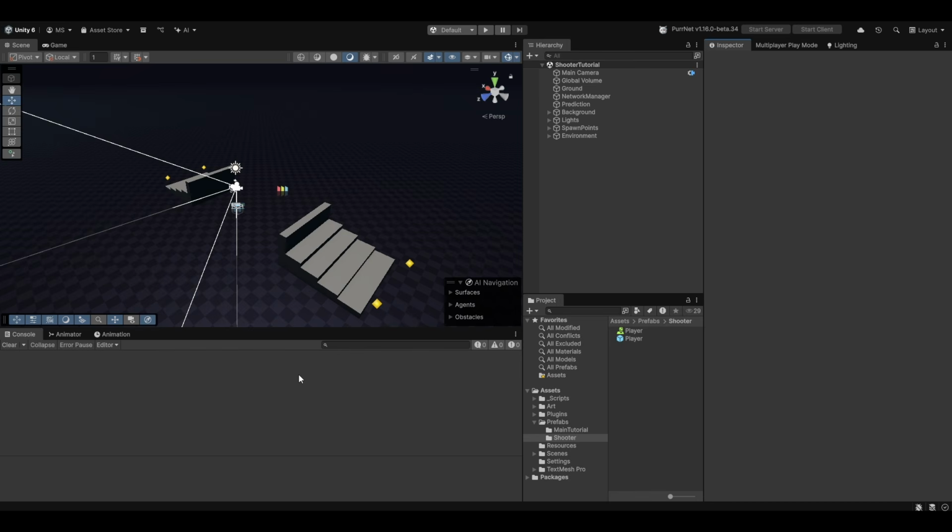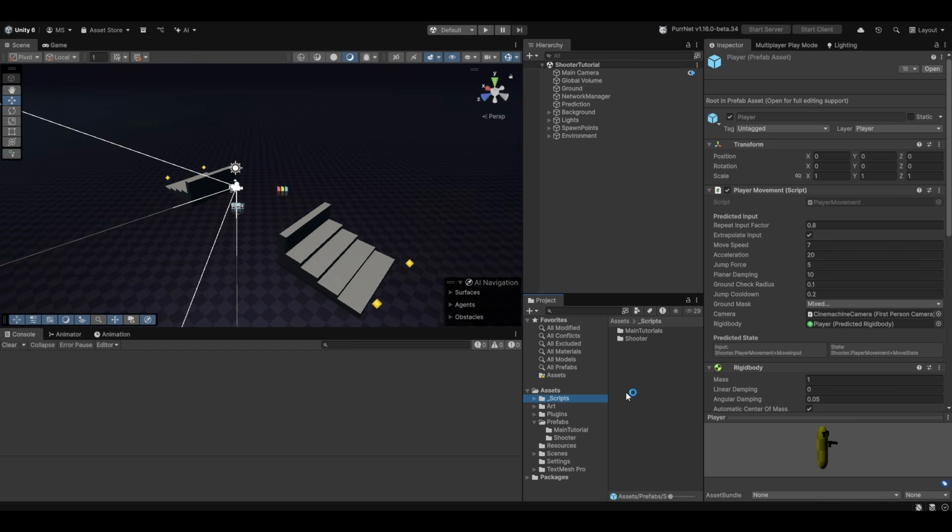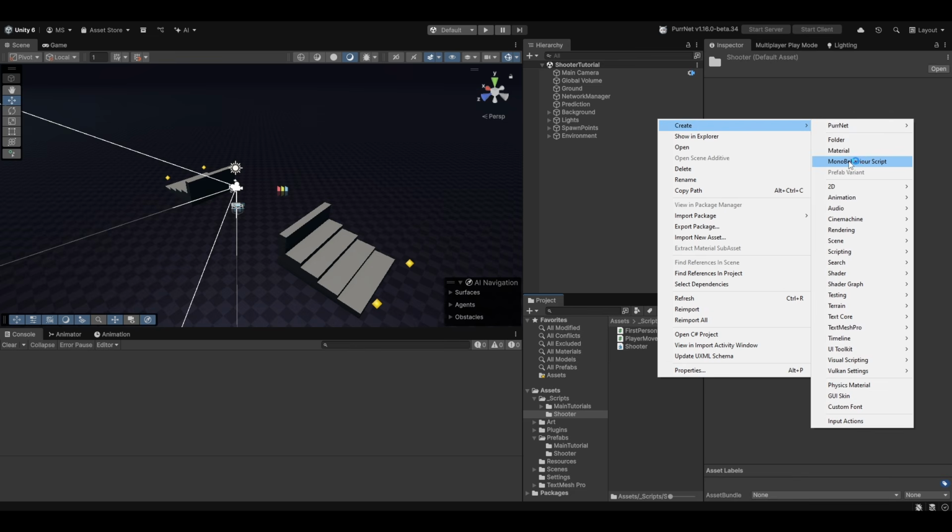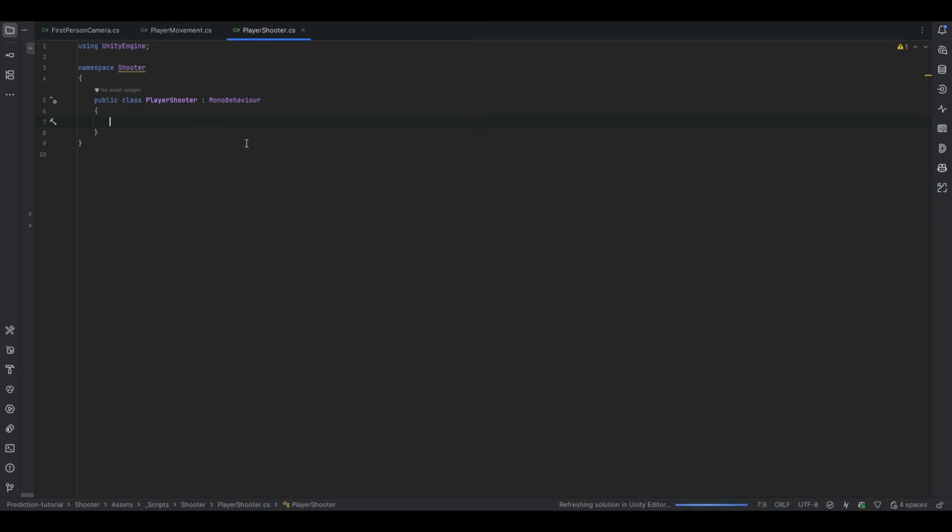Now let's actually get into the shooting. And for that, this obviously matters as well. So let me go into my scripts and let's make a player shooter script. Now, this is not going to be with weapon changing and all those things. I'm just going to assume that we have a single gun, because I'm going to assume that once you understand the system well enough, you can make a lot of these changes yourself.